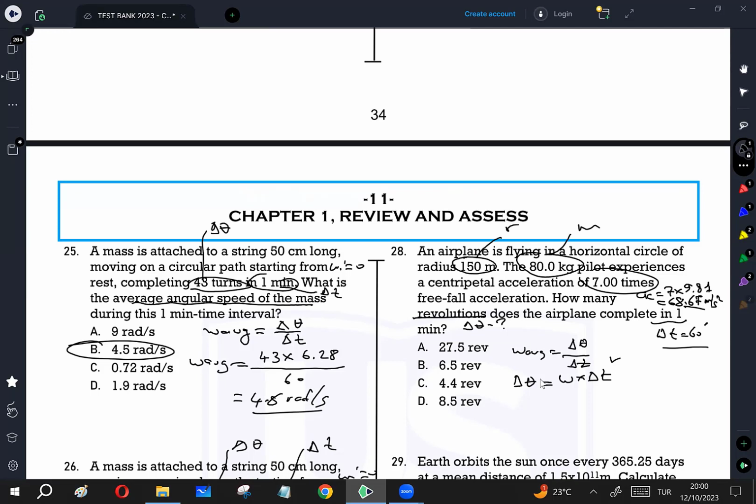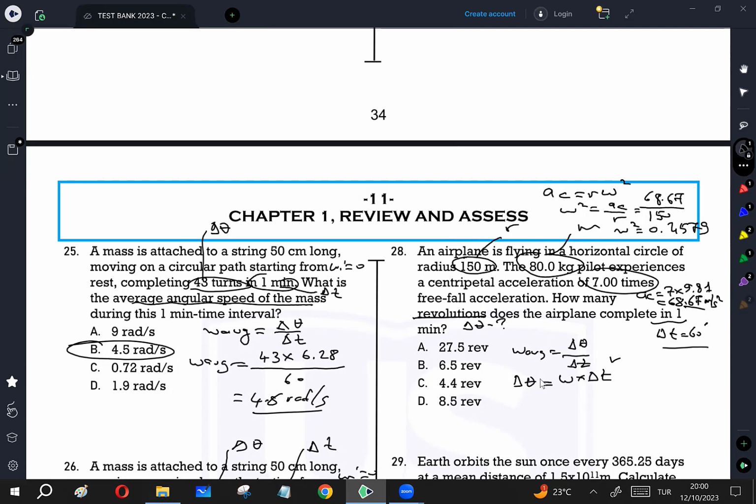I can calculate omega from the given centripetal acceleration equation. a_c is equal to R times omega squared. So omega squared is going to be a_c divided by R. a_c is 68.67. R is given as 150. We will calculate omega squared first, which is 68.67 divided by 150, so omega squared is equal to 0.4578. After that, take the root, get omega.